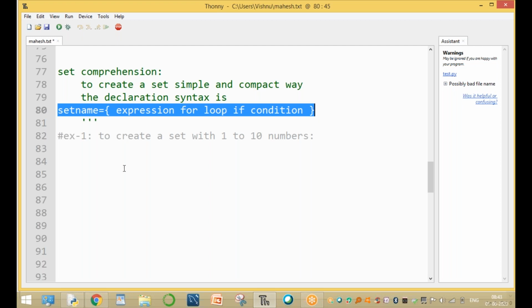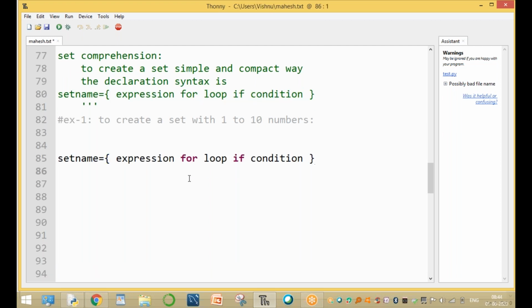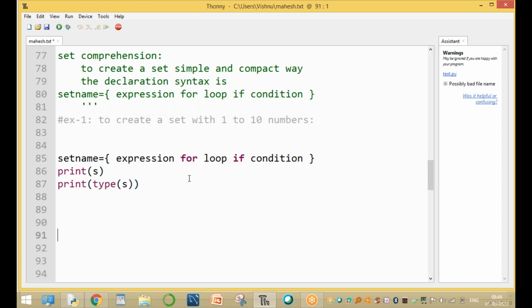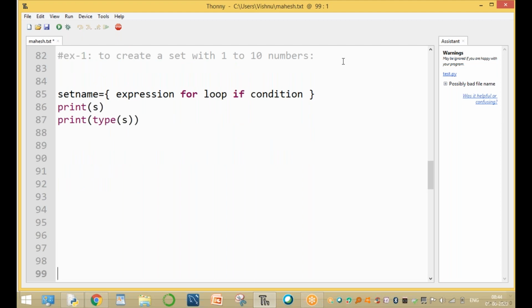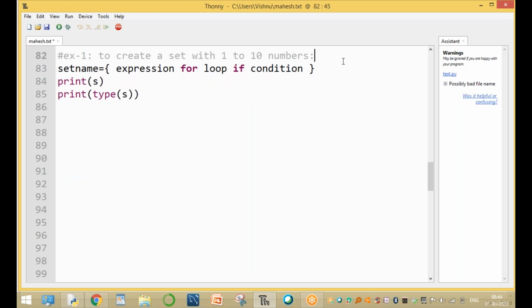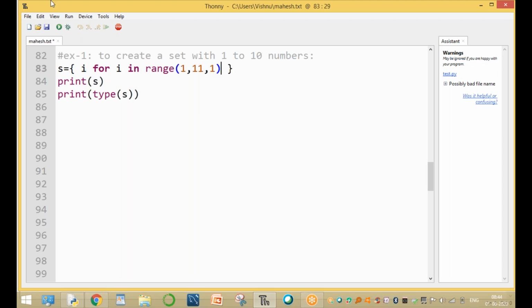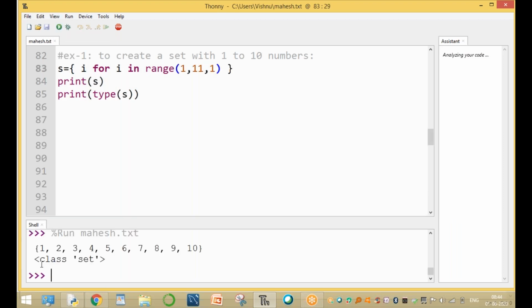Okay, now print the set s and the data type of s. The type of s is which data type? Is s a string type, set type, tuple type or list type? Now here in this program, s equal to some expression. The expression is i; the if condition is omitted here, for example, for i in range of 1, 11. Creating a set with 1 to 10 numbers.